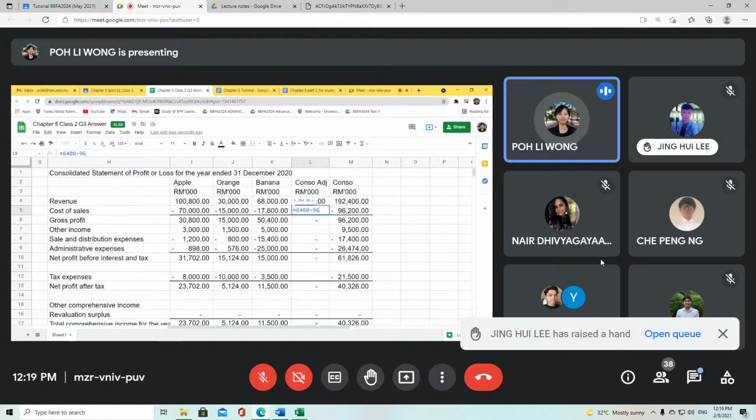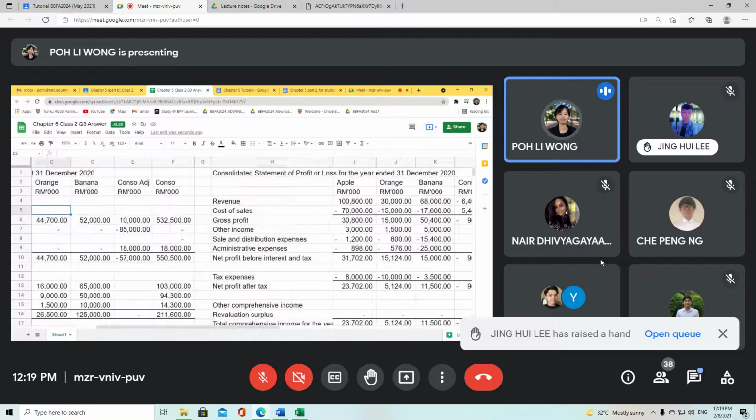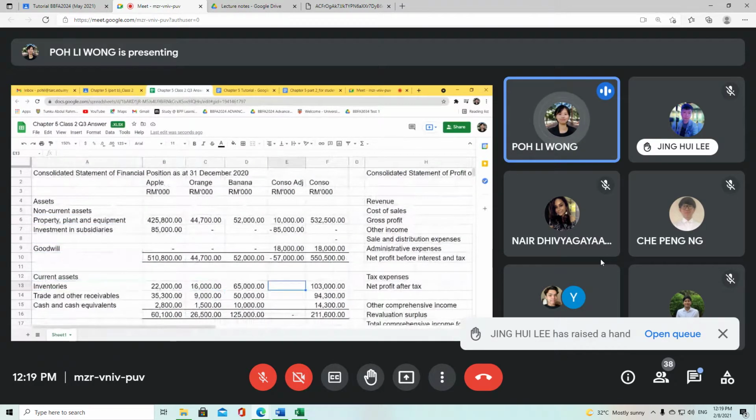And on your inventories part, you also have to minus 960 because, as I have already mentioned, it actually reduces your closing inventories.